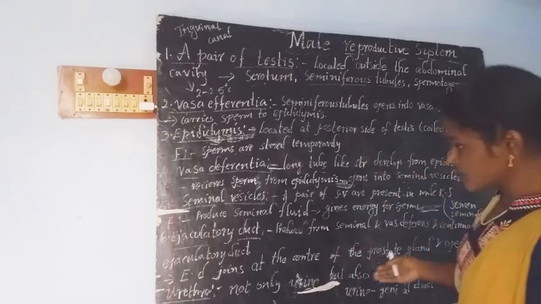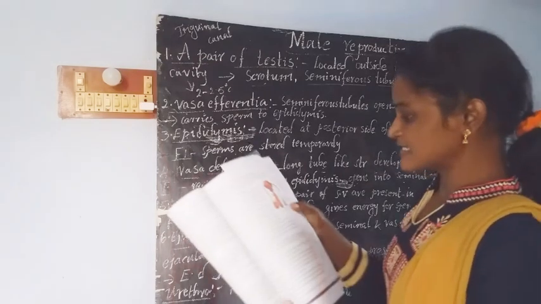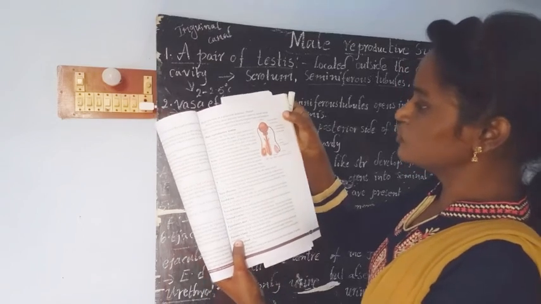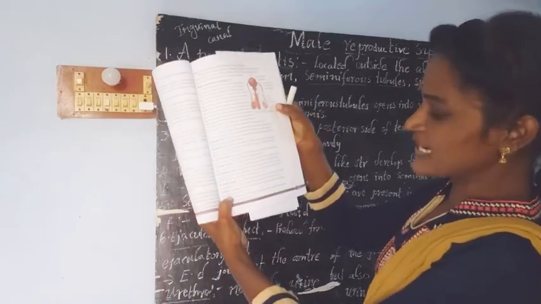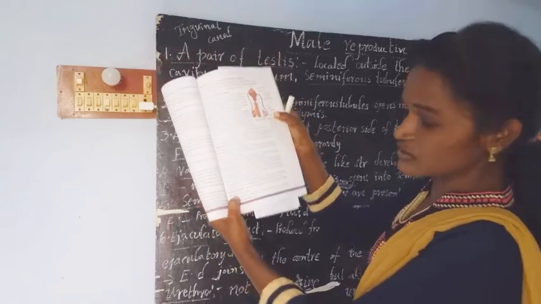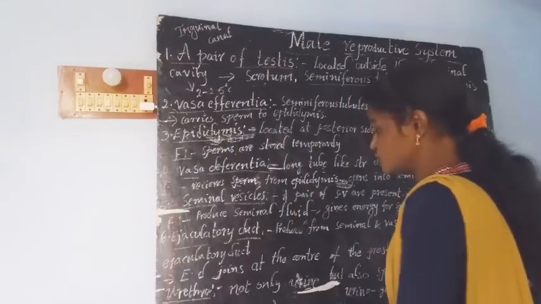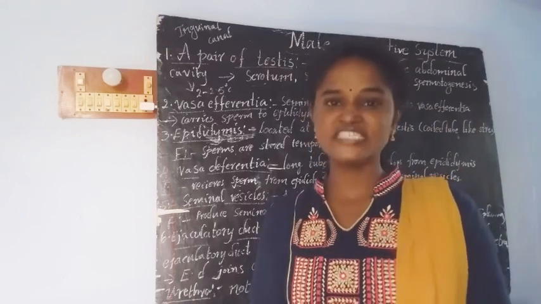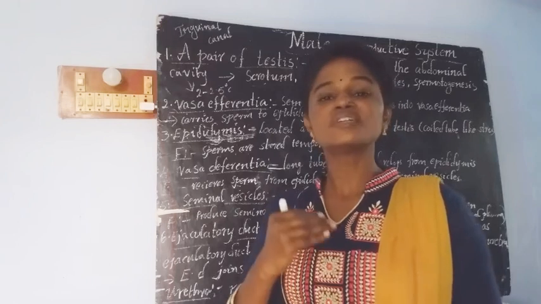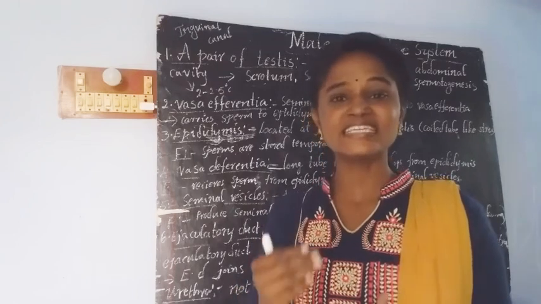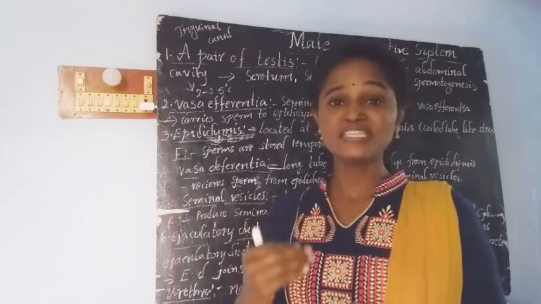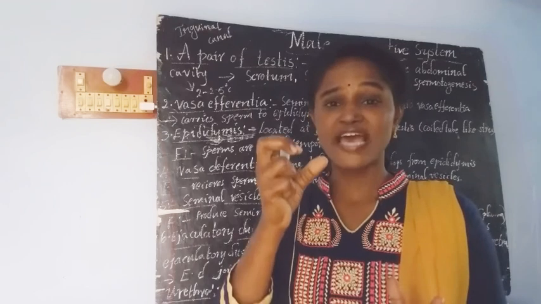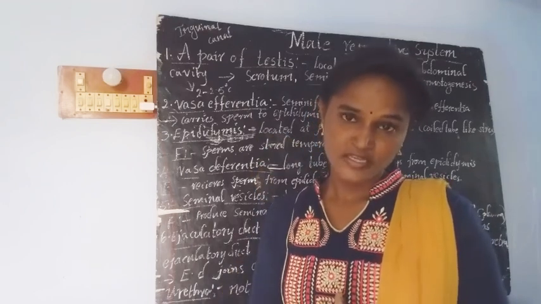And another gland is called Cowper's gland. You can see in the picture, Cowper's gland is present in the male reproductive system. The function of Cowper's gland is to produce a fluid substance, and that fluid neutralizes the acidic nature of the vagina. During the sexual act, the vagina contains some fluids which are acidic in nature.